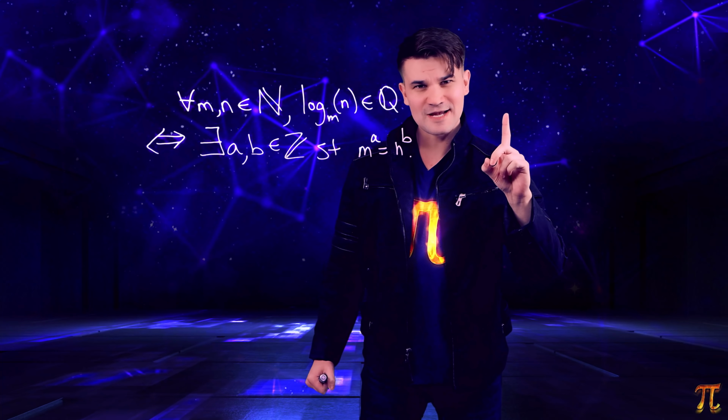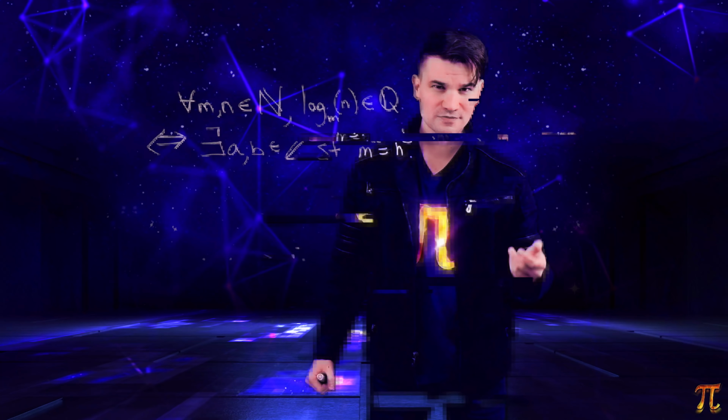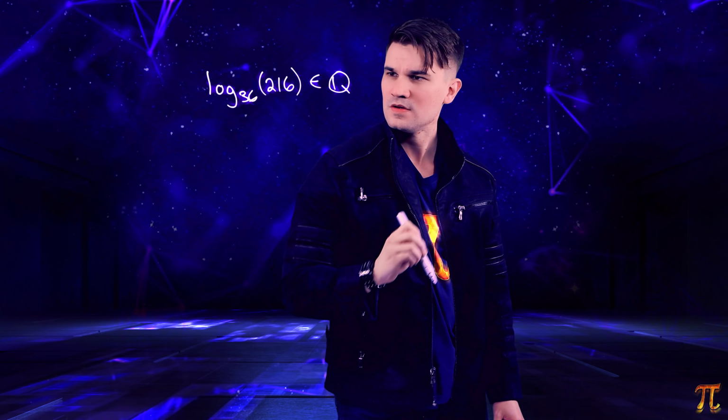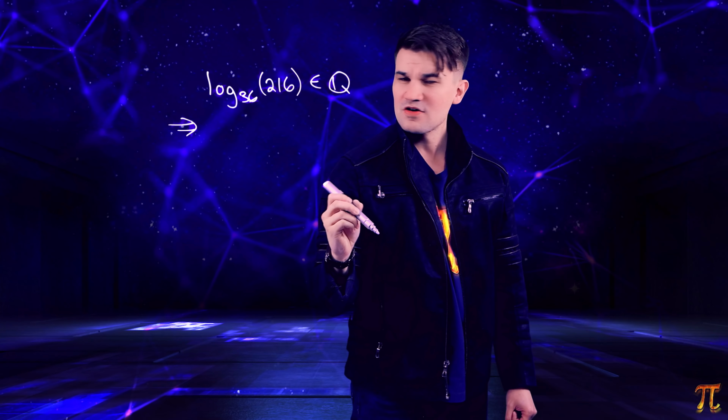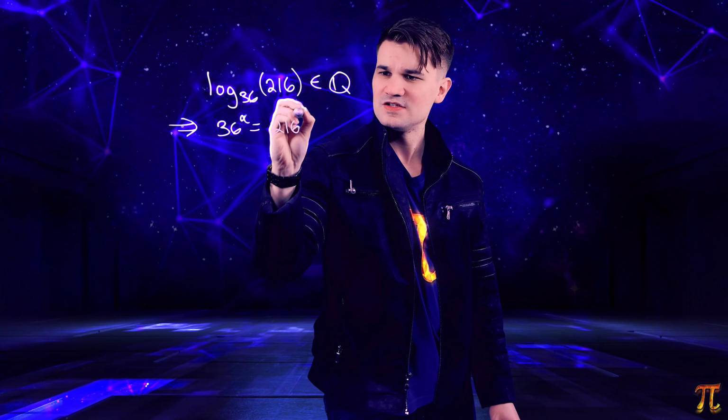Let's look at that first example we looked at, the case where it was rational. Alright, so we first looked at log base 36 of 216, and we said, hey, that is rational. Okay, so based on what we just said, that implies that there are integers such that 36 to the a equals 216 to the b.